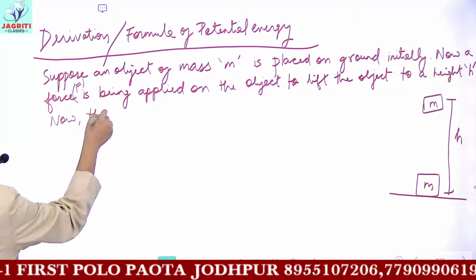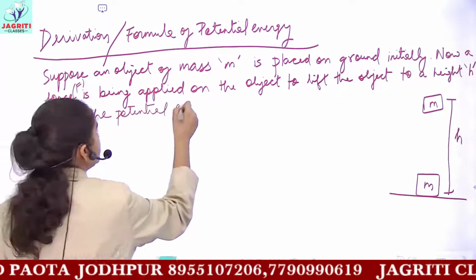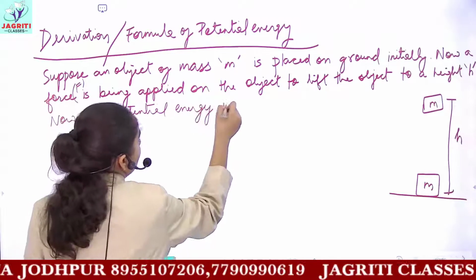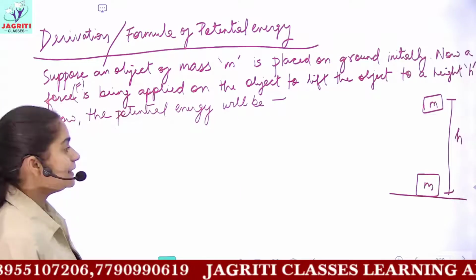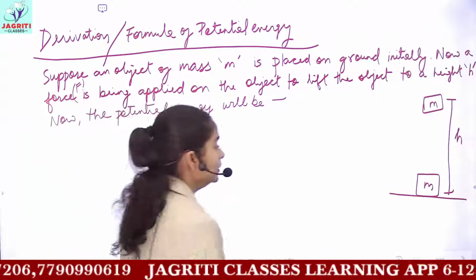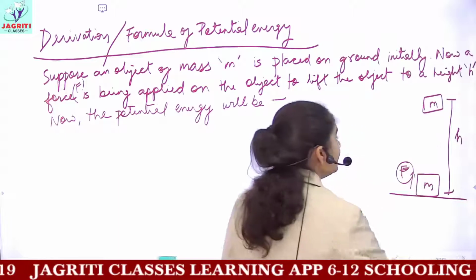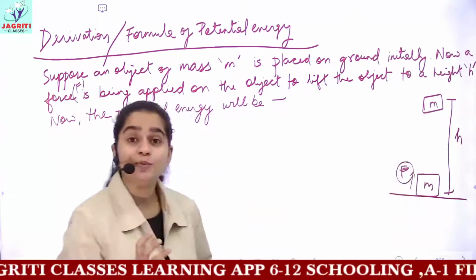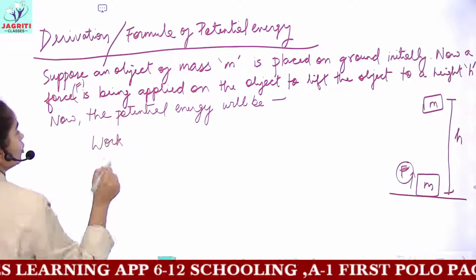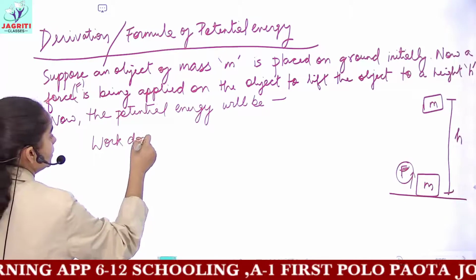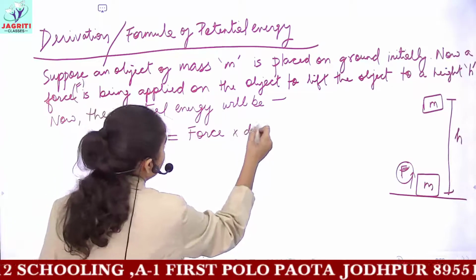Now the potential energy can be given by the following expression. In this condition, work is being done. A force was applied on this object in the upward direction, and hence the box also moved upwards. So we say that here work is done on the object. Work done is equal to force multiplied by displacement.